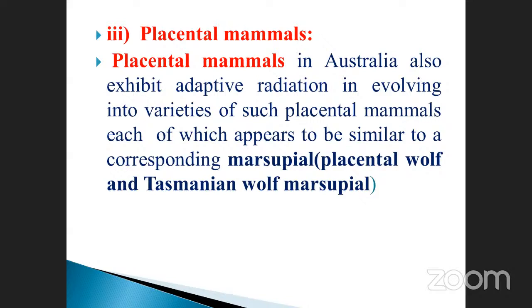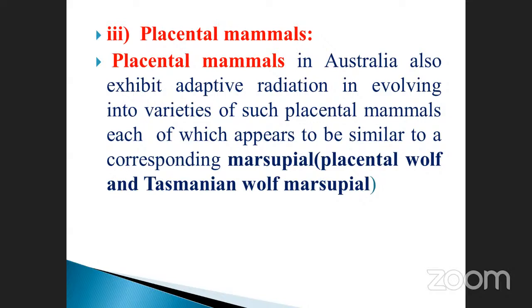The nutritive substances are derived from the mother's blood and transferred through the placental canal. Such types of animals are called placental mammals. We are also placental mammals, because we are also connected with our mother with the placenta, otherwise called the umbilical cord.